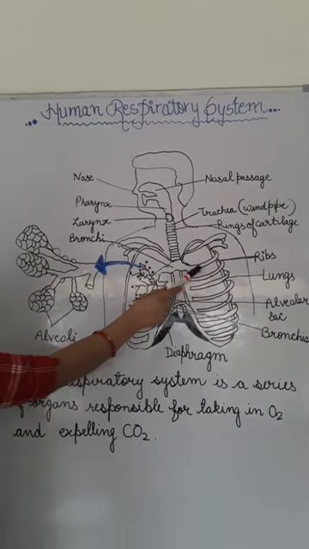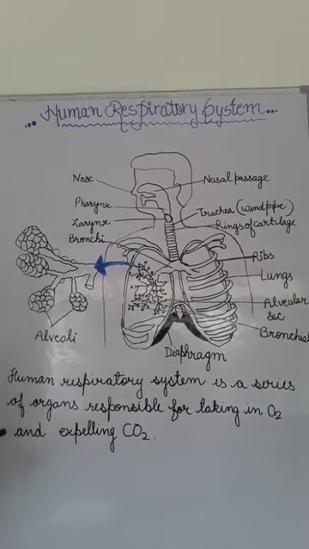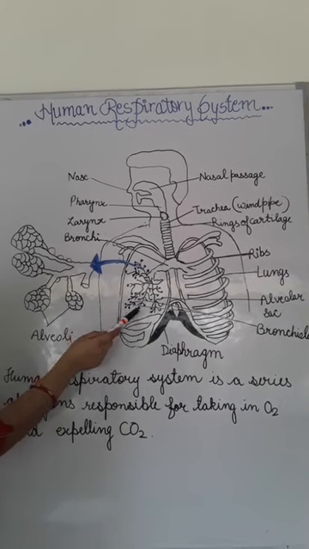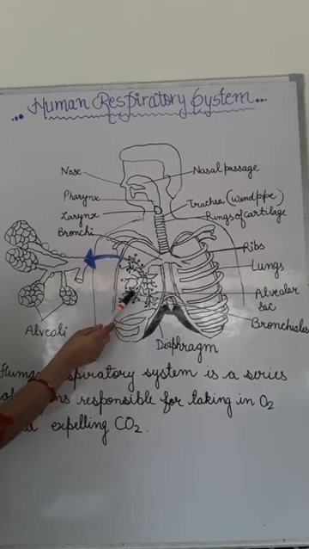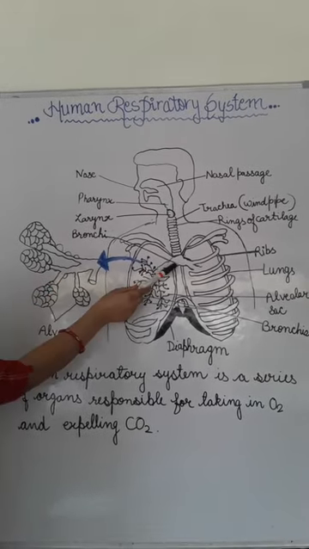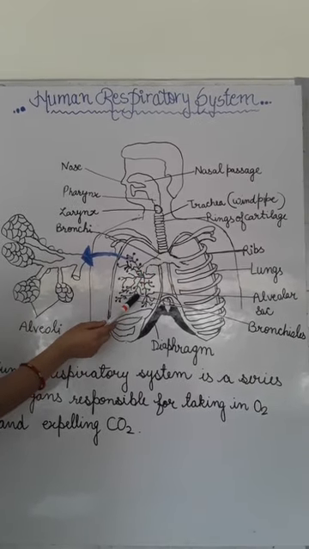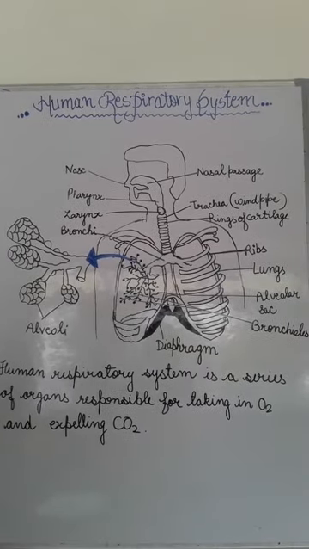And these are ribs, and these are lungs, the main respiratory organs, and these small dots are alveoli. This is bronchi, and these are bronchioles. So now I will explain these organs briefly.